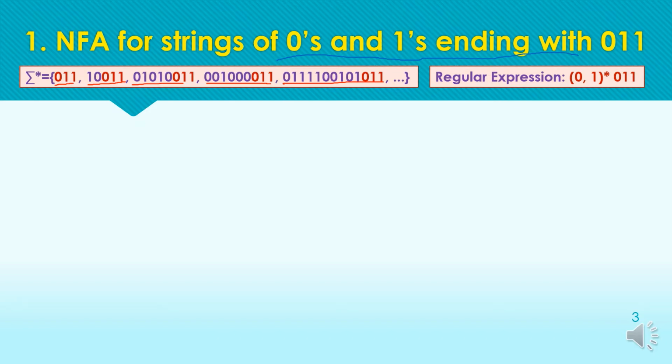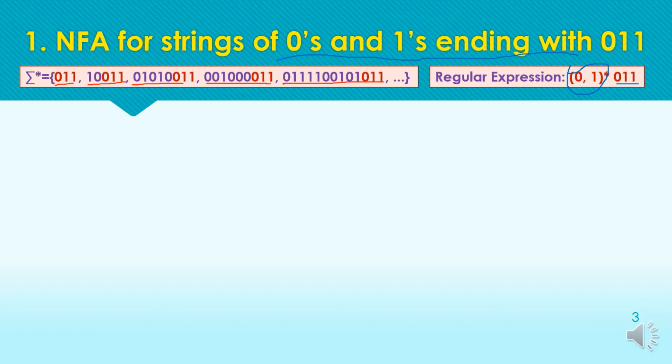The star means 0 or more, meaning any combination of 0 or 1.